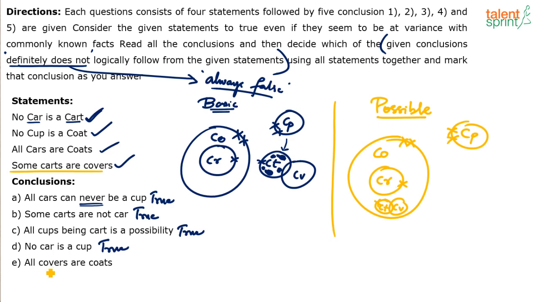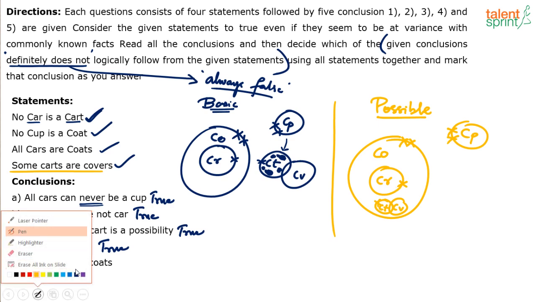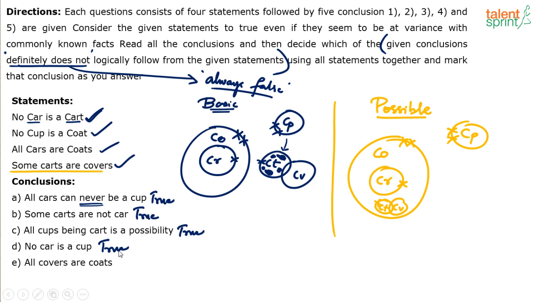So is it possible? Understand the point, guys, that all covers are quotes does not follow the basic diagram. All covers are quotes is wrong according to the basic diagram. But according to the possible diagram, all covers can be quotes, which means it is possible. It is not definitely true, but it's possibly true. Now, what did we find? A, B, C, D are definitely true. Last point, all covers are quotes is possible. It's not definitely true, but it's possible.